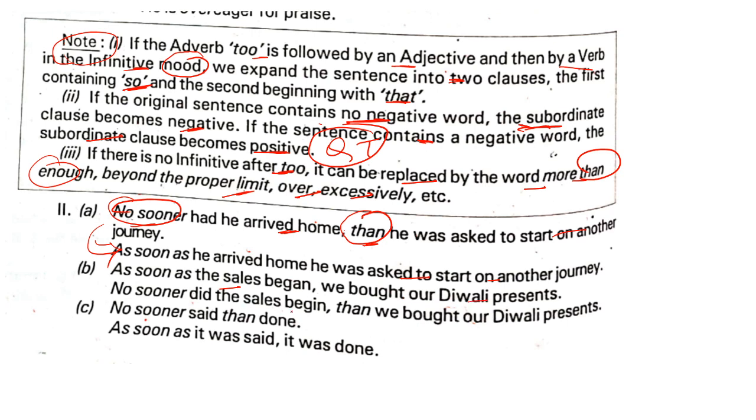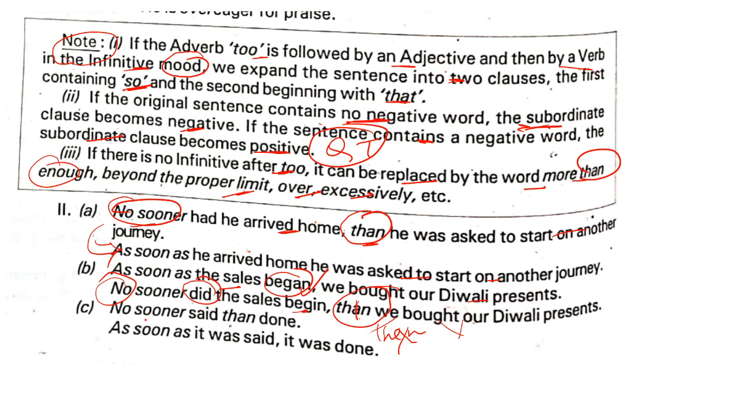No sooner did the sales begin. Have you seen? No sooner did. You use the helping verb did. No sooner did the sales begin than. You saw? The usage of "no sooner" is always followed by "than", not "then". If you put "then", the whole sentence will go wrong. So, no sooner did the sales begin than we bought our Diwali presents.